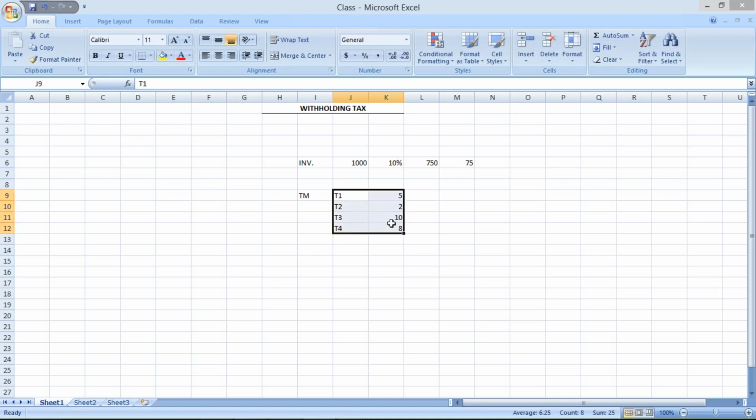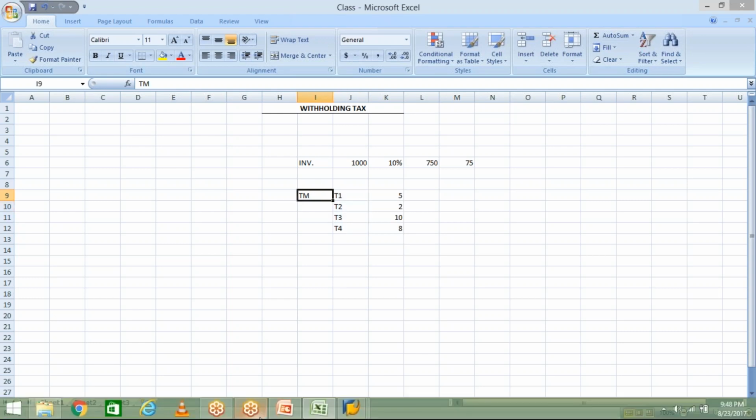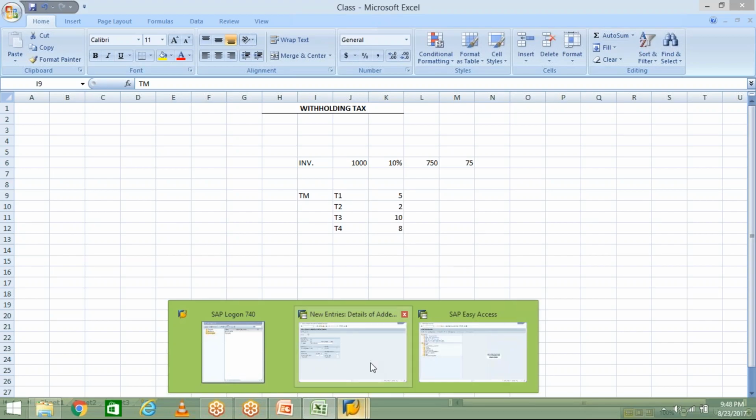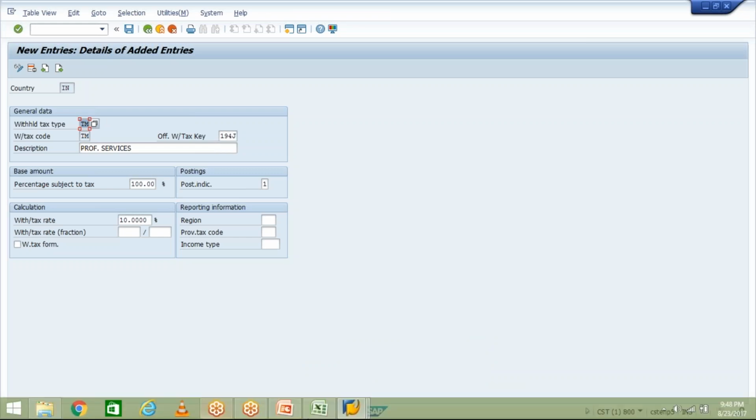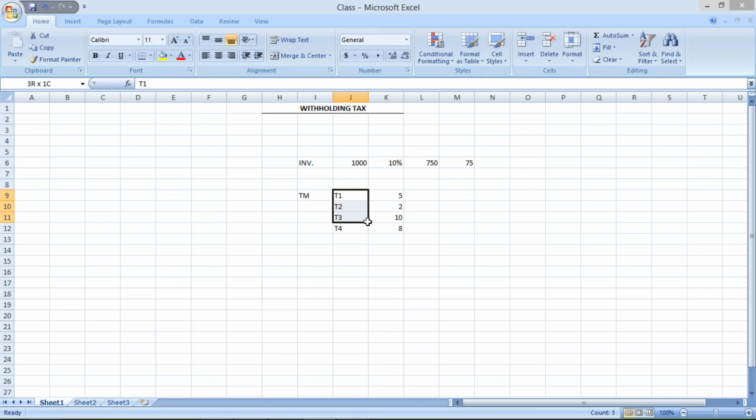So whatever tax codes we have created under this TM tax type, what does it mean? It means we agreed that all the tax codes, all tax percentages, are going to be calculated on gross amount. Got my point?